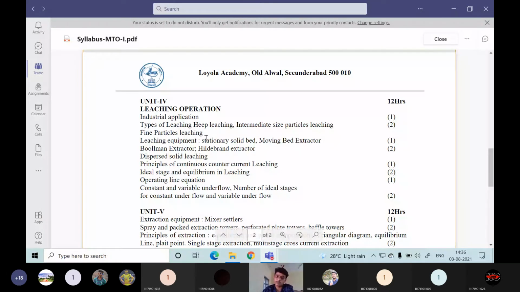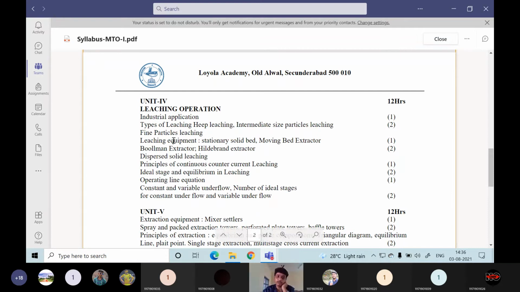So this will be large lumps. For the large lumps, we will be using heap leaching. For the medium size particles, we will be using intermediate particle size leaching. Then for the very small size particles or fine particles, we will be using fine particle leaching. All these leaching operations we will be discussing in detail.